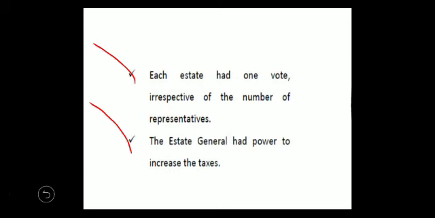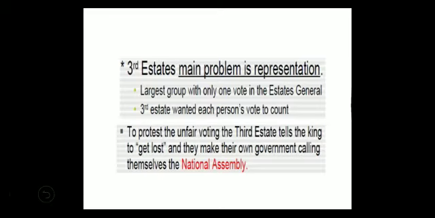But children, see again, the 3rd estate's main problem was representation. The largest group, which consisted of 90% of the population, had only 1 vote in the estate. Means out of 100% of the population in France, 90% was of the 3rd estate.